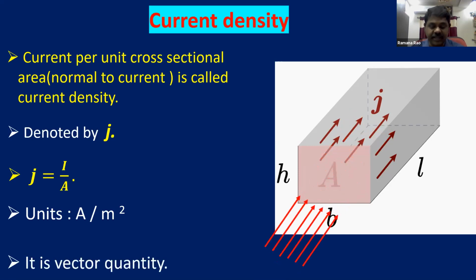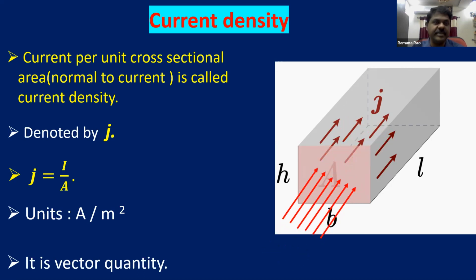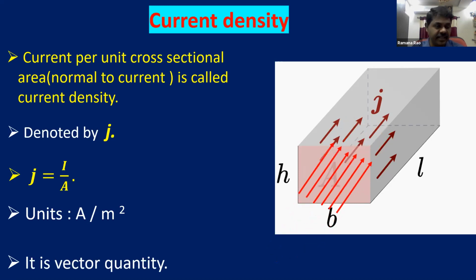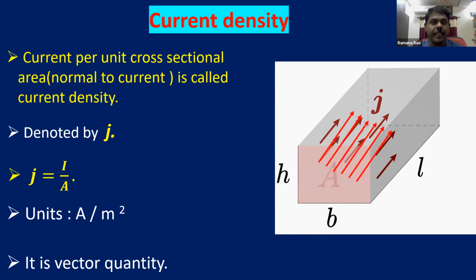It is a vector quantity. Current density is a vector quantity. So this is all about current density. Current density means current per unit area. The formula is current per area. Units are ampere per meter square. And it is a vector quantity.